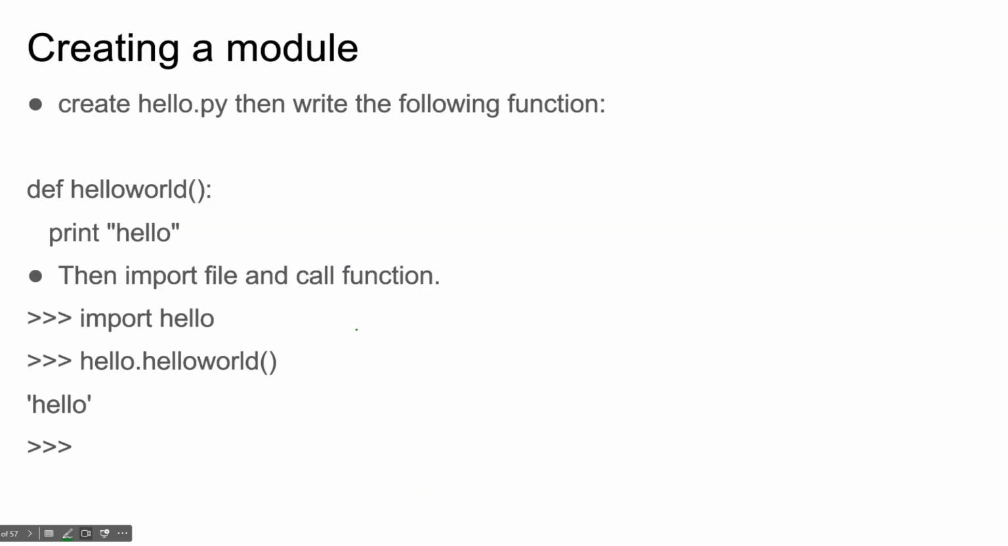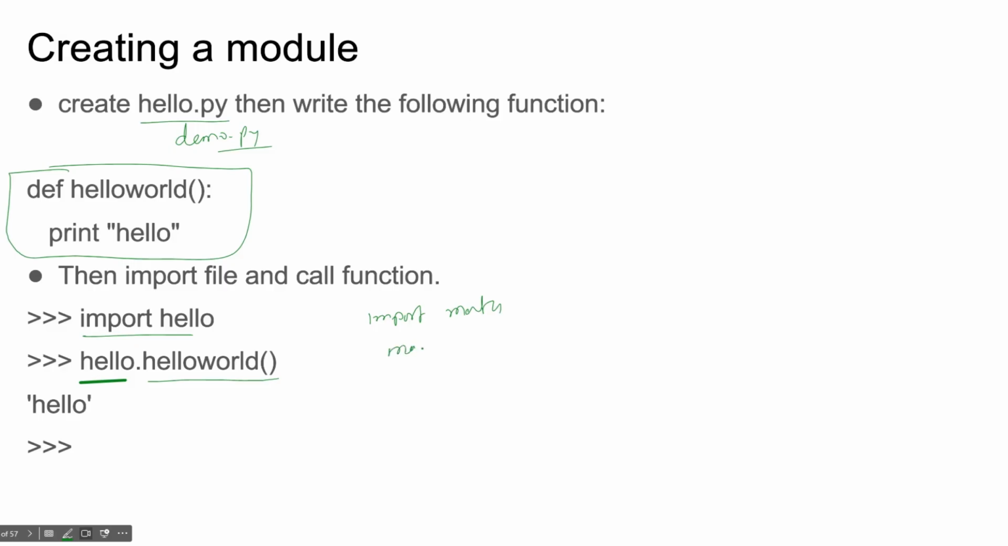One more important thing: how to create a module. You can create any file, hello.py, demo.py. It is your module. Suppose I have created a file in which I have only one function, hello world, in hello.py. Then I can import hello and use this function, just like I was using math.sqrt. Same way I'm doing here. I can create my own module. That is what we need to learn: how can we create our own modules and packages? And this is what you will do in your project.